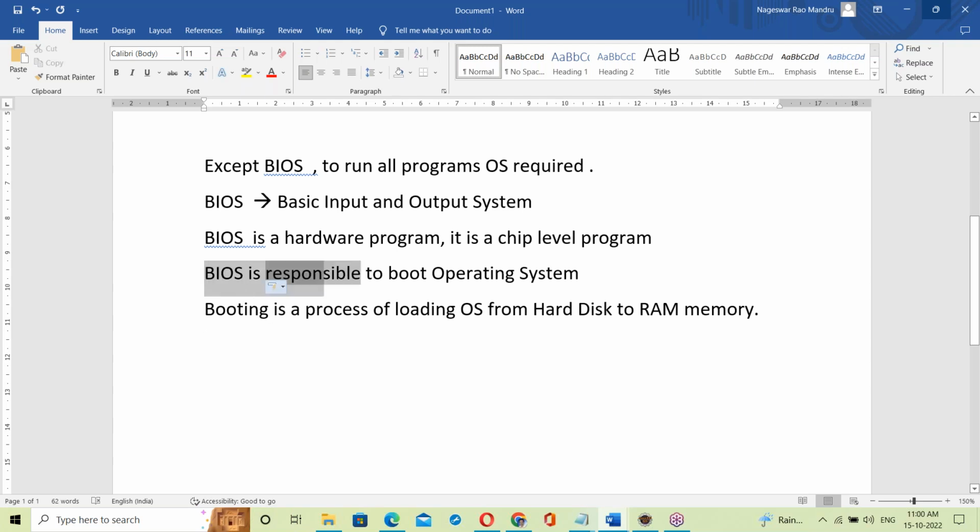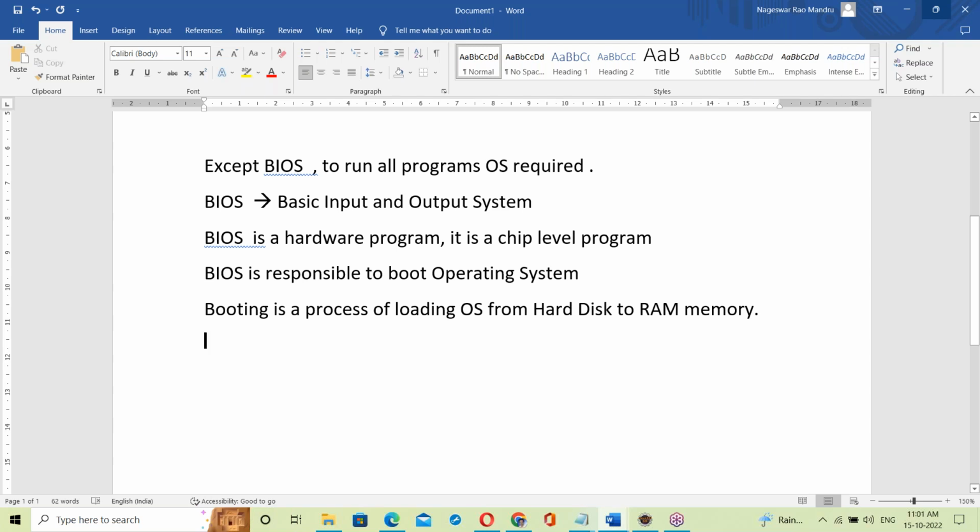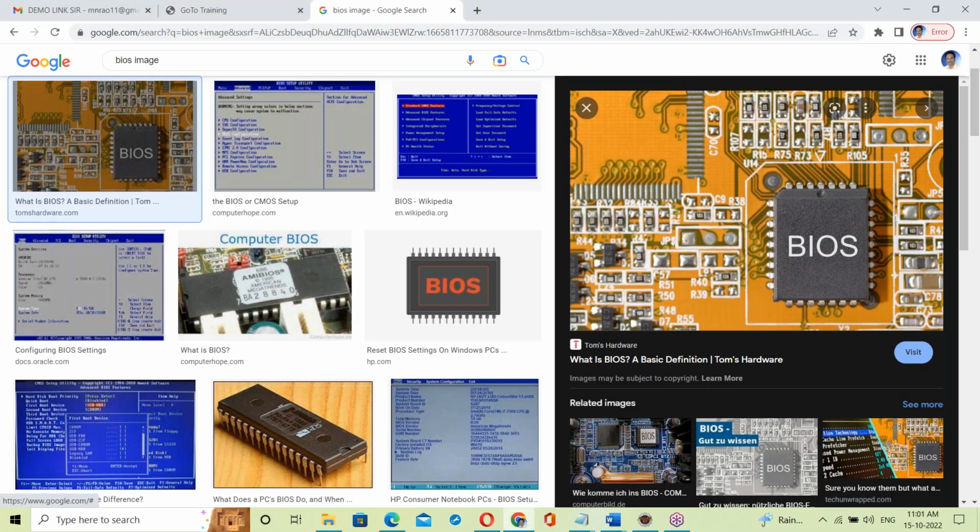BIOS is responsible for booting the operating system. Booting is the process of loading the OS from hard disk to RAM memory. Once you power on your system, first of all power goes to the BIOS chip. The BIOS program in the chip activates and then loads the OS from hard disk to RAM memory.